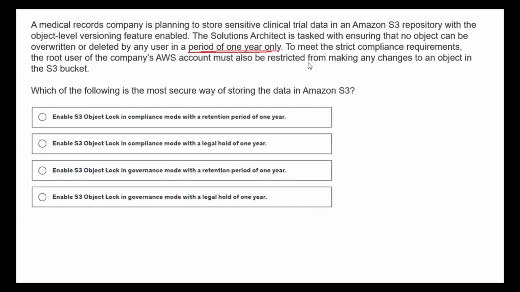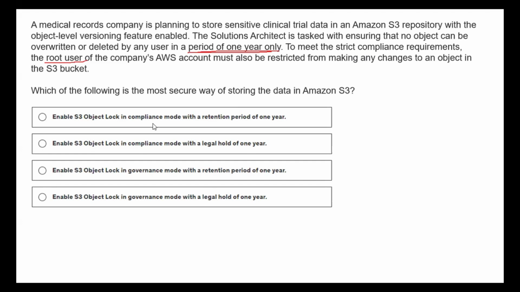Okay. And to meet the strict compliance requirements, the root user of the company's AWS account must also be restricted from making any changes. So even the root user should not be able to make any changes. So what is the most secure way of storing the data in S3? Okay. So in S3, we have a feature called object lock. So ideally, we have to go ahead and enable the object lock, but based on the keyword given here, what is that object lock feature that you will enable?